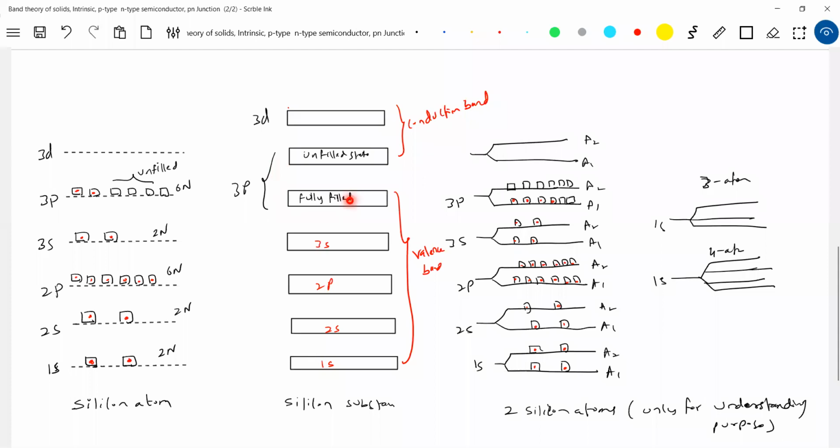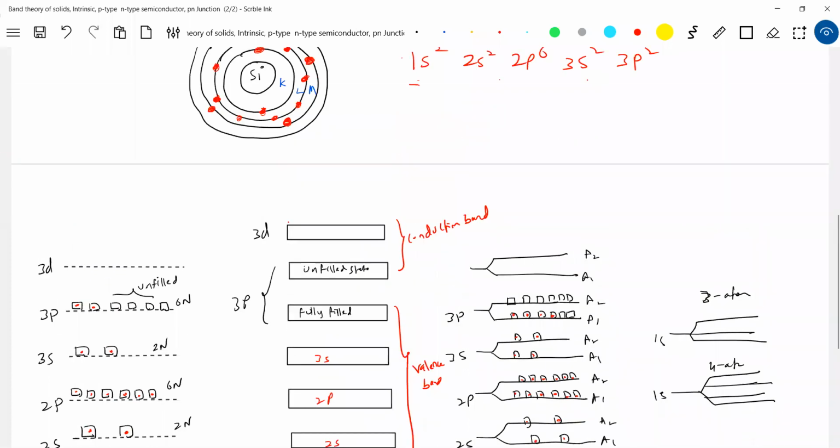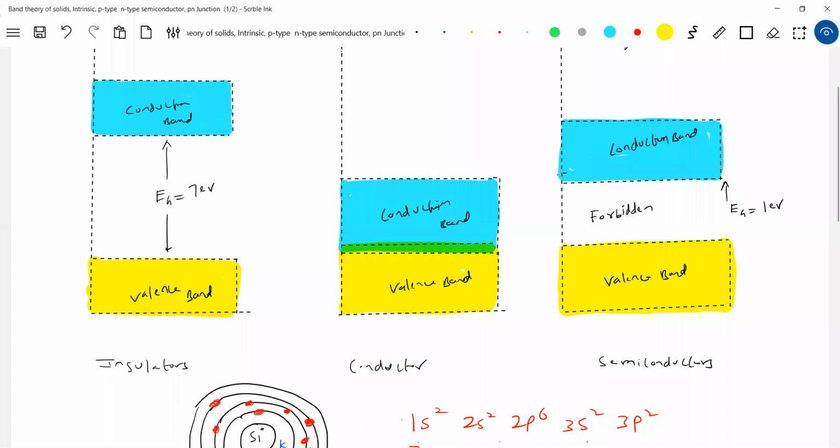And because of that, we get a fully filled uppermost valence band and an empty conduction band. We say empty in the sense that you can see here, this will just go and occupy that. So now shall I say this 3p is what? And what I wrote, semiconductor. Let's not bother about the conduction band. I'm bothered about what we say is forbidden, no? What do you mean by forbidden? Why is that word used?